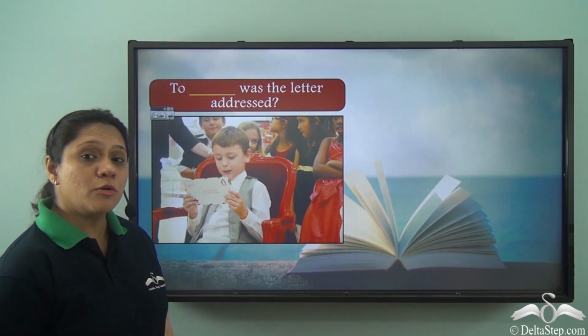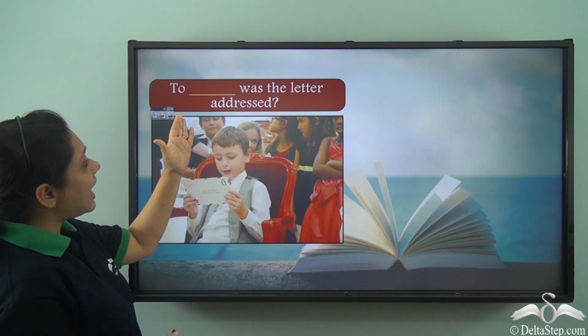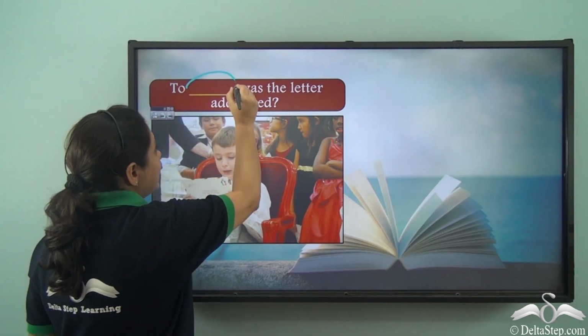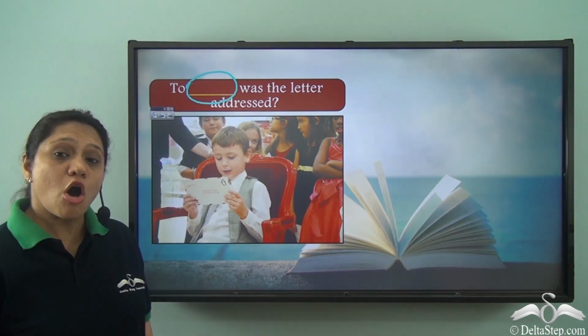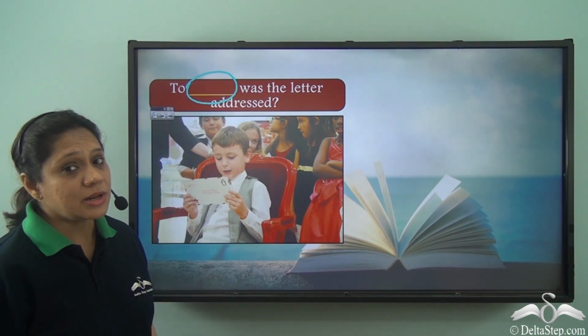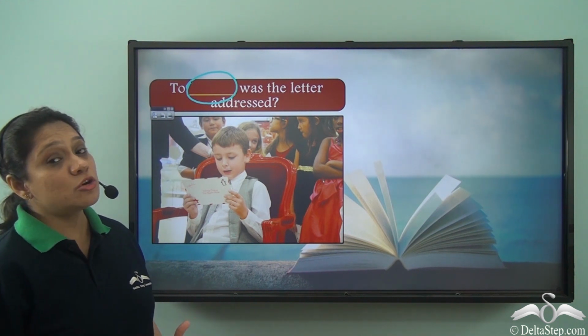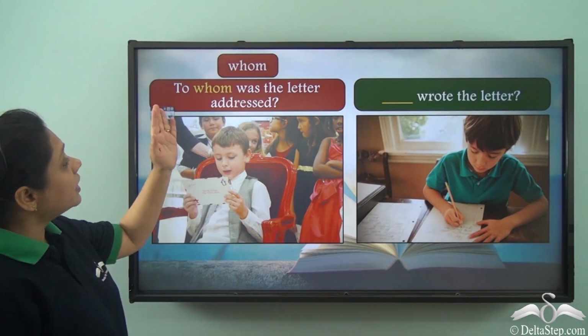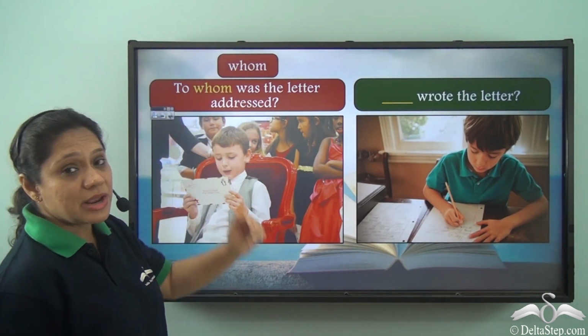Who or whom? Now, this dash is in the object position. It is showing the receiver of the action, and we know that we use whom in the object position. So our answer will be: to whom was the letter addressed.